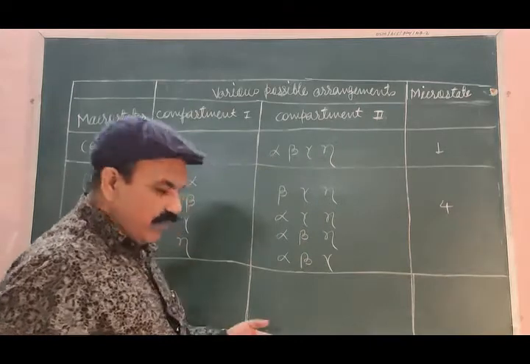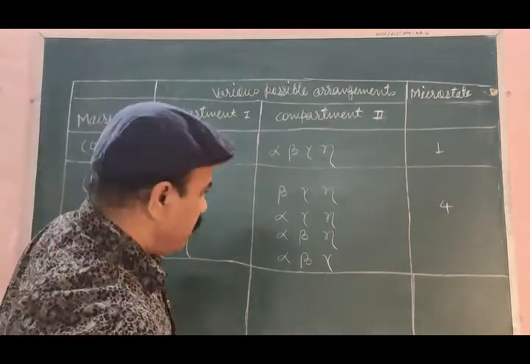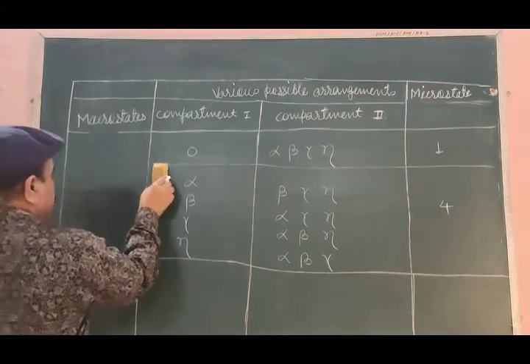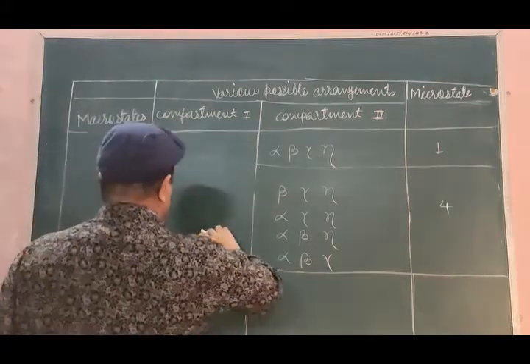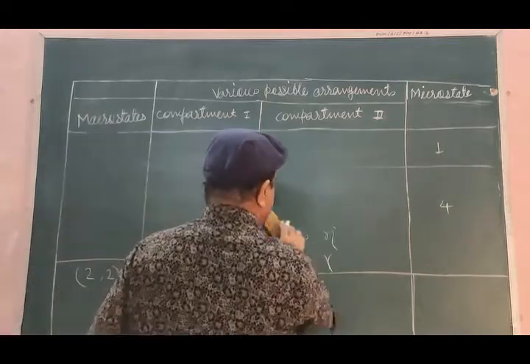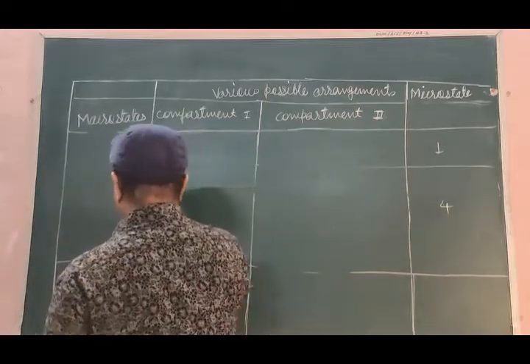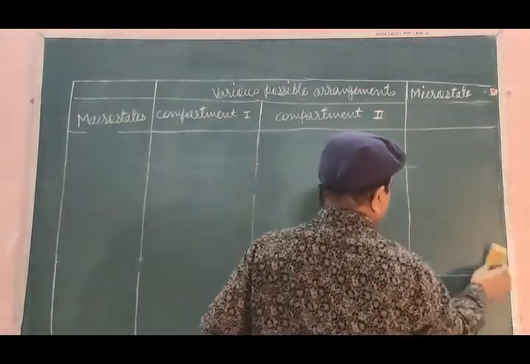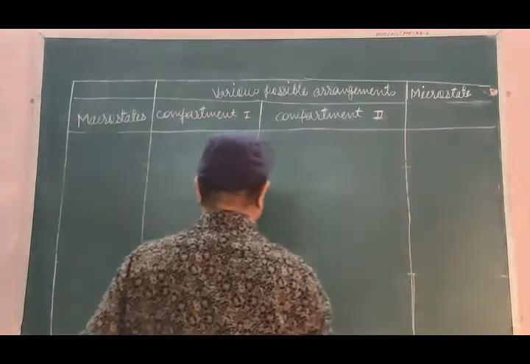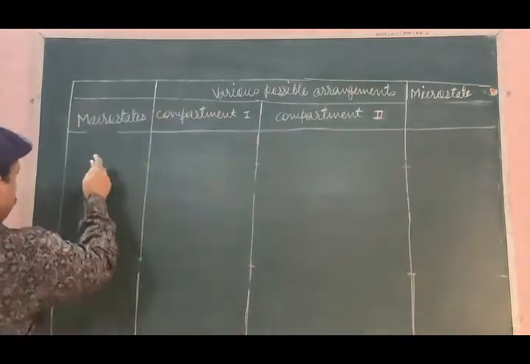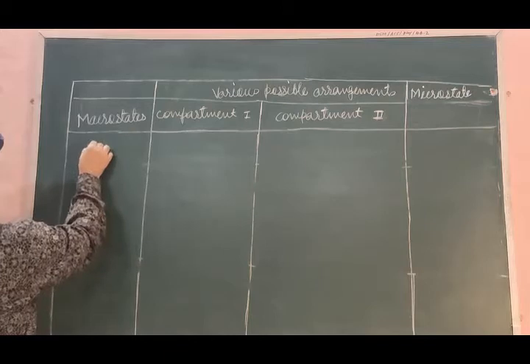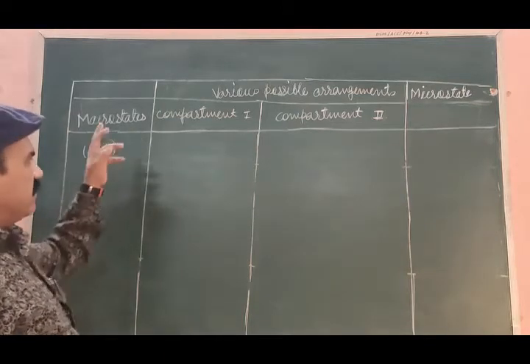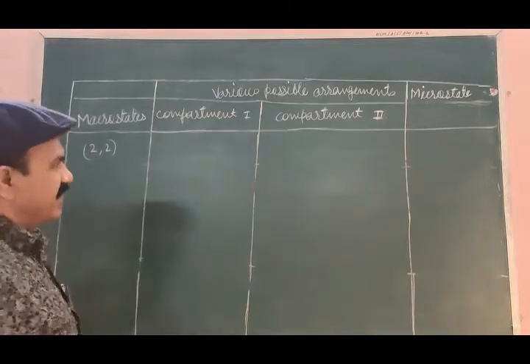I don't think the whole board is visible, so let me wipe this out and let me consider the third macrostate: 2, 2. It means 2 particles in the first compartment, 2 particles in the second compartment.